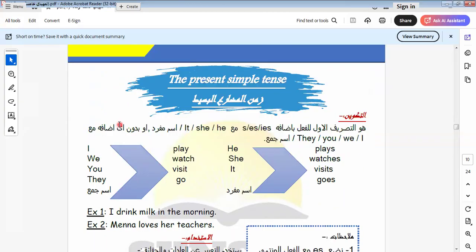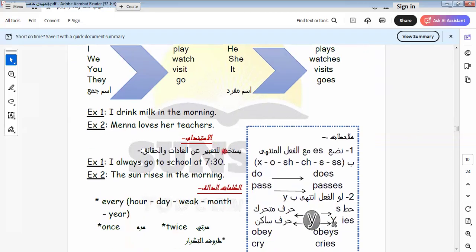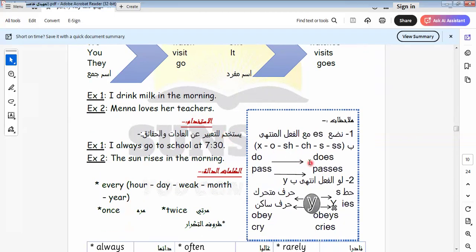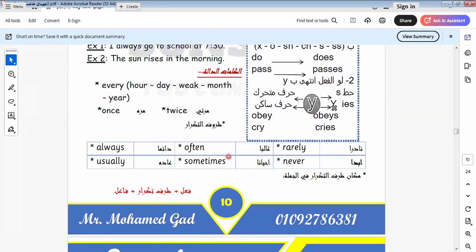Okay, we have verbs that take es, and other verbs that take only s. The verbs that take es are the ones that end with x, o, sh, ch, s, or double s. All the verbs that end with these letters take only es. Okay, so here we talk about the keywords related to the present simple tense.